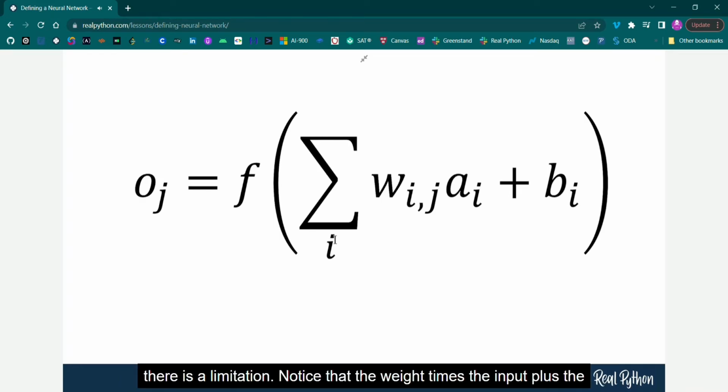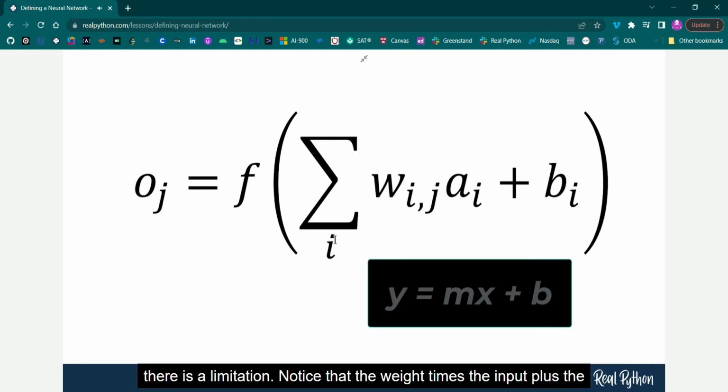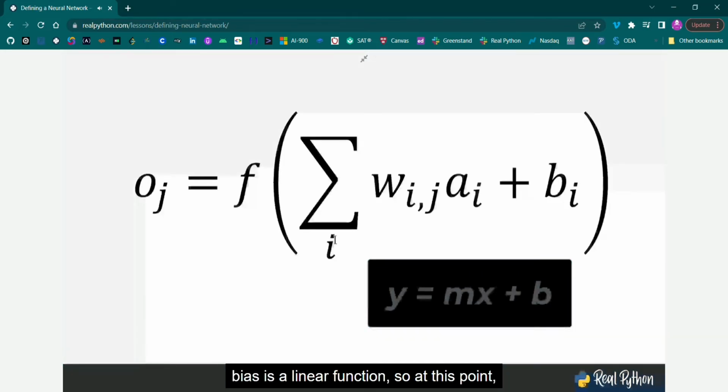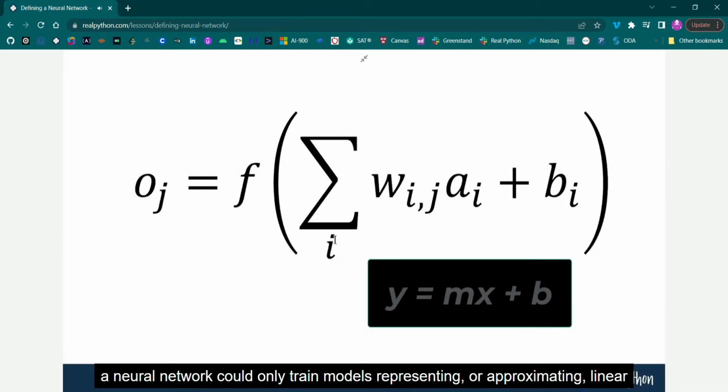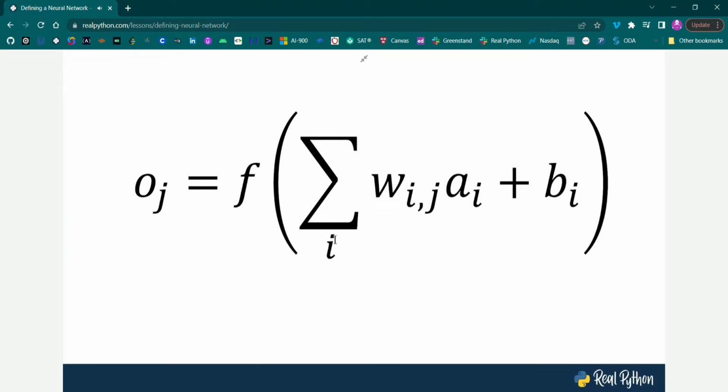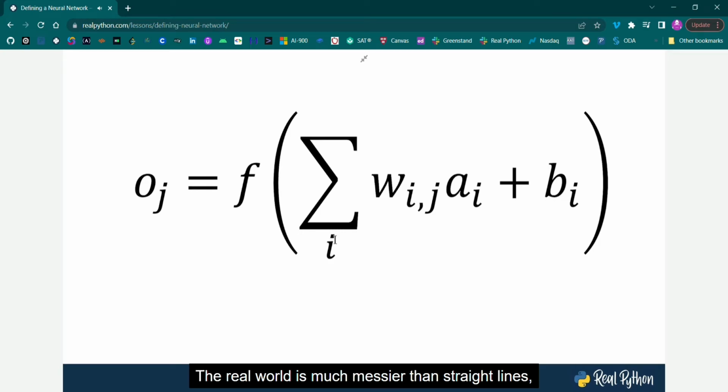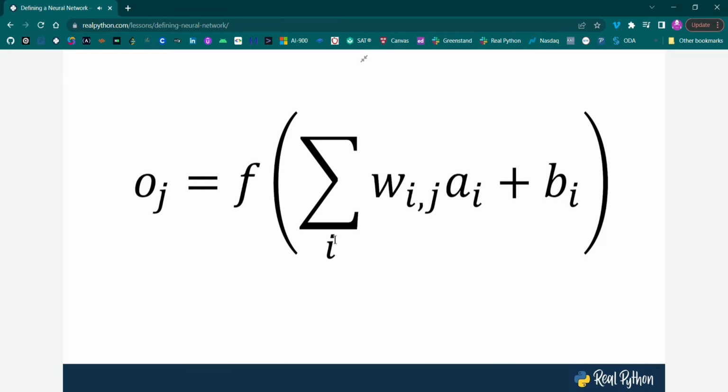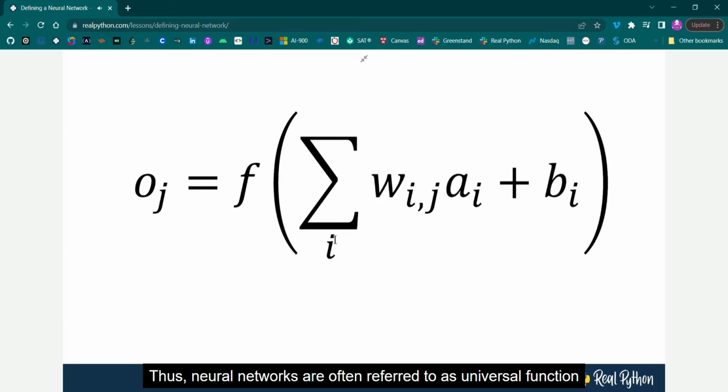However, there is a limitation. Notice that the weight times the input plus the bias is a linear function. So at this point, a neural network could only train models representing or approximating linear functions. The real world is much messier than straight lines, so the goal is to be able to train a model approximating any arbitrary function. Thus, neural networks are often referred to as universal function approximators.